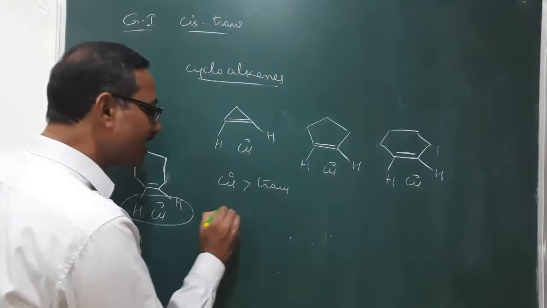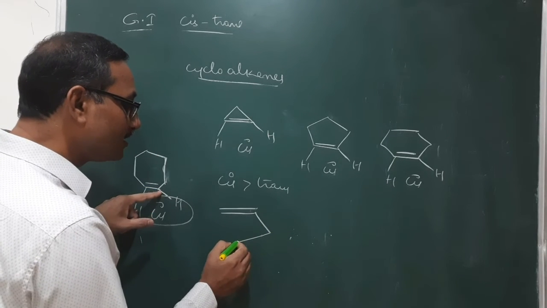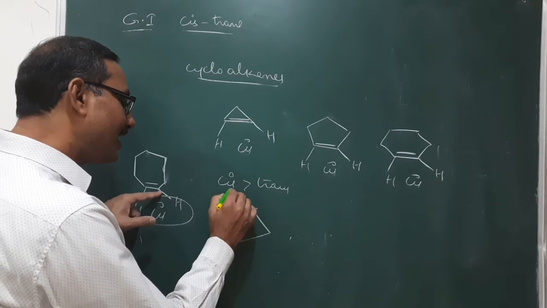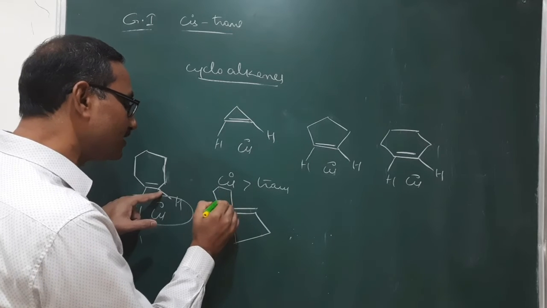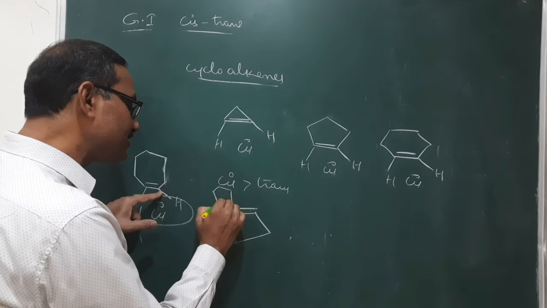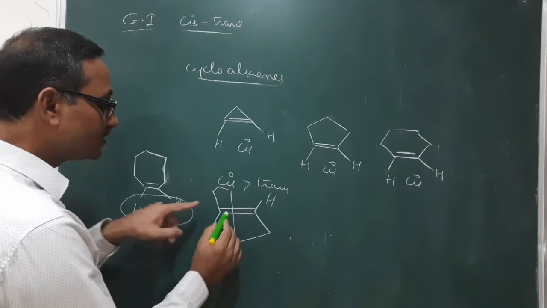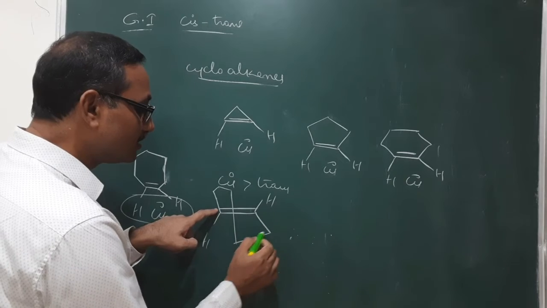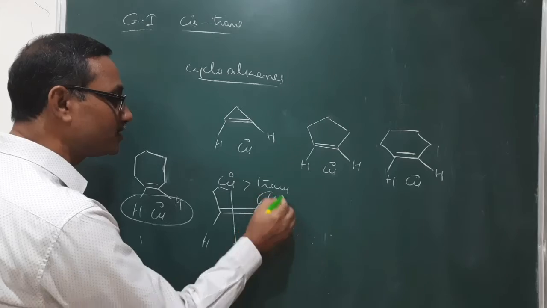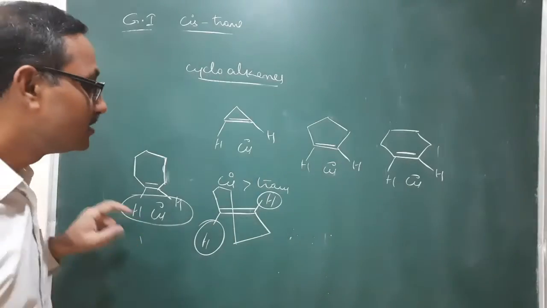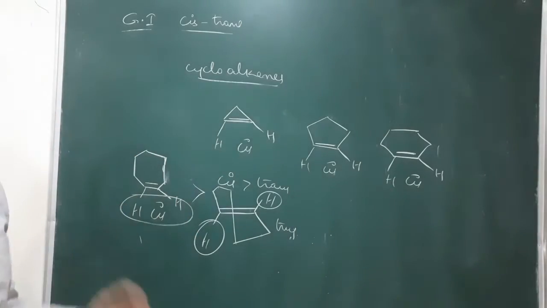Whereas by taking a trans, it is a double bond. This is this carbon, and it is having 2 carbons like that. On another side, it is having 3 carbon atoms, present like this. Here it is a hydrogen, it is a hydrogen. So this is the 1st carbon, 2nd, 3rd, 4th, 5th, 6th, 7th: 7 carbon atoms. With respect to this double bond, these 2 hydrogens are at opposite sides. So that's why it is a trans. But in this case, cis is more stable than trans.